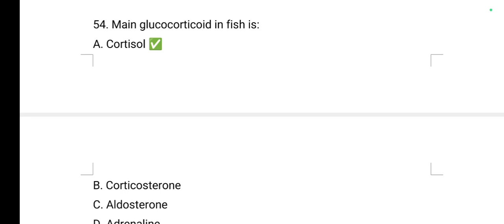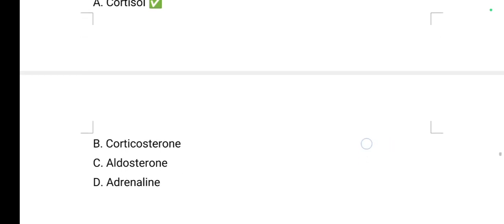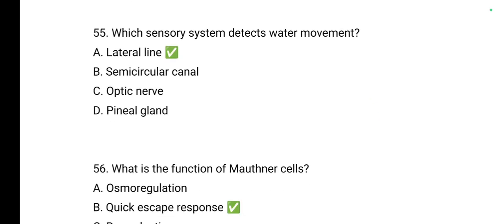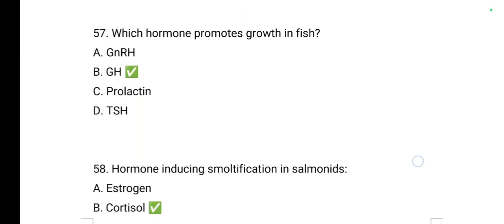Main glucocorticoid in fish is cortisol. Which sensory system detects water movement? Answer will be lateral line. What is the function of Mauthner cells? They perform the function of quick escape response. Which hormone promotes growth in fish?